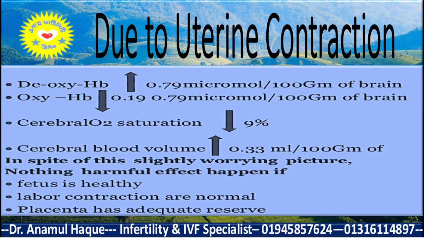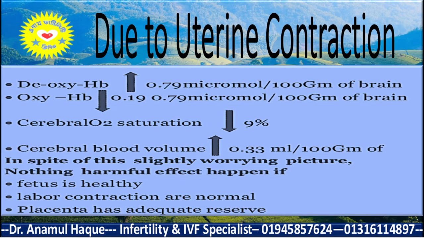The first one, the uterine contraction. Due to uterine contraction, what happens? The deoxyhemoglobin level of the brain increases and the oxyhemoglobin level decreases. As a result, cerebral oxygen saturation decreases by up to 9%. But due to the compromised condition, the cerebral blood flow increases.